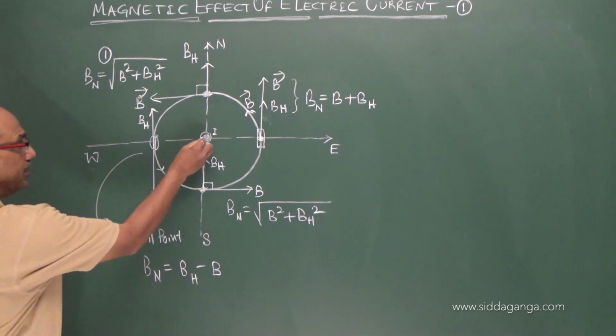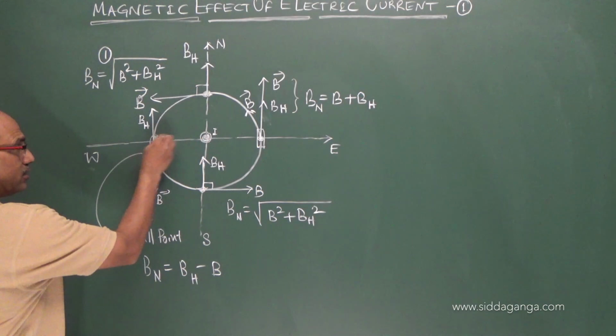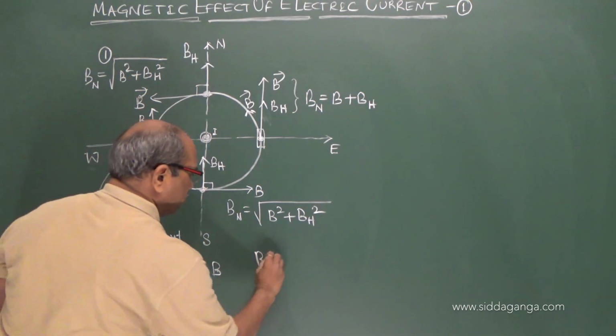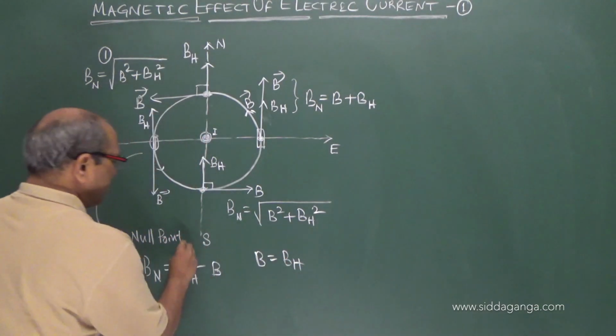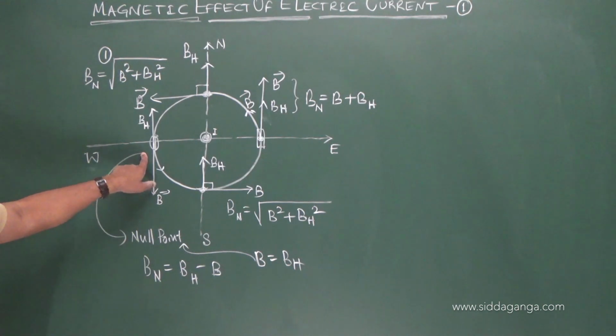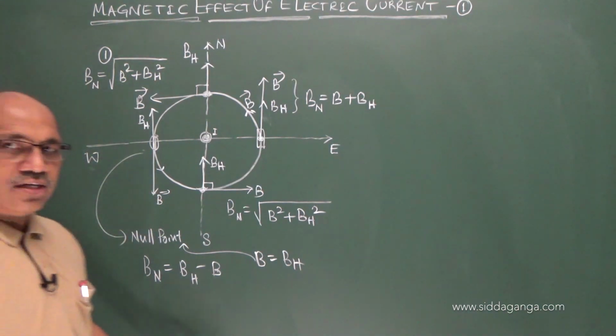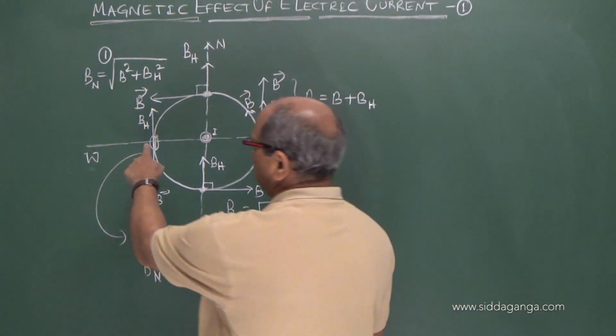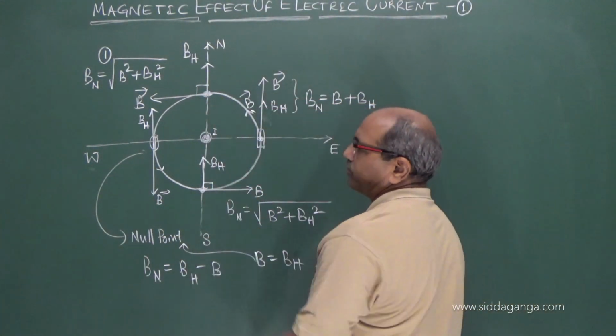At a distance from the wire, when B becomes equal to BH, this acts as a null point. The null point is observed to the left. Sometimes in entrance exams the question comes on this: where does the null point exist? I think you have understood here.